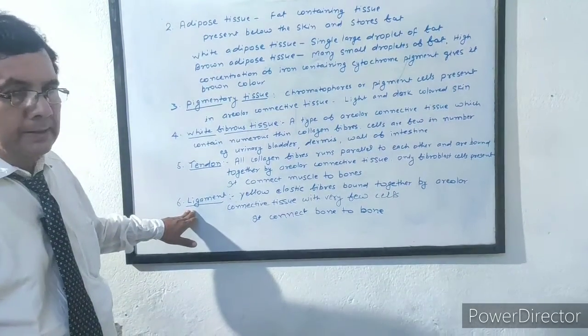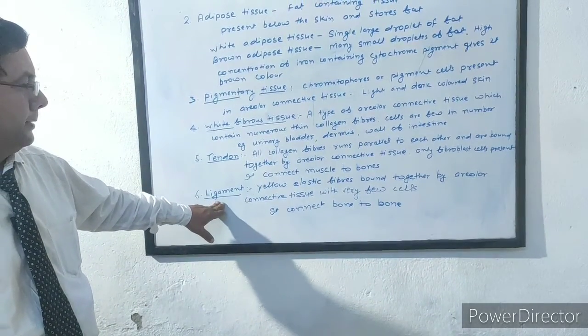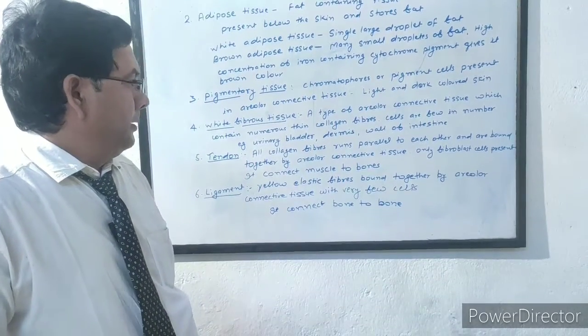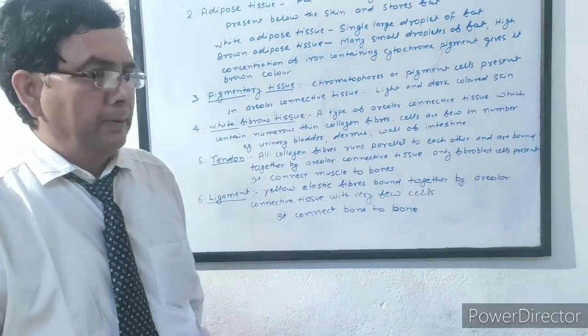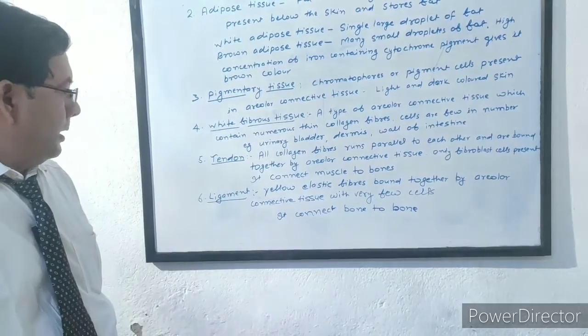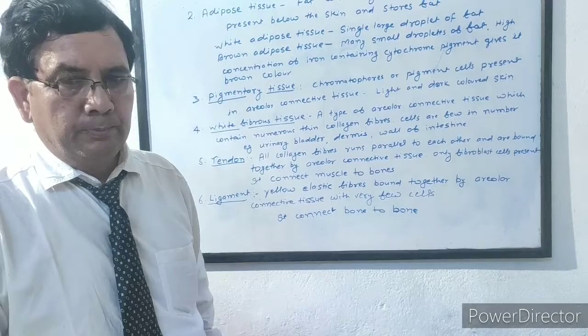And last, the sixth type of connective tissue proper is ligament. It contains only yellow elastic fibers. These fibers are bound together by areolar connective tissue with very few cells. And the function of the ligament is that it connects bone to bone.